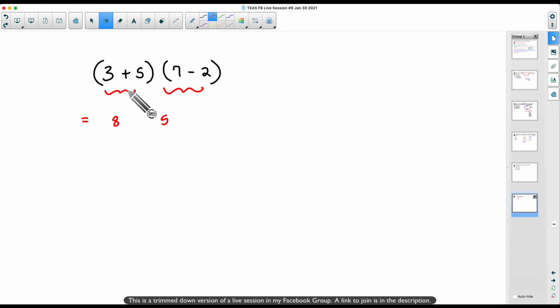I'm hoping you would do parentheses 8, parentheses 5, right? 3 plus 5 is 8, 7 minus 2 is 5. And since we do not see an operator, I don't see an addition, a subtraction, a division, it automatically means multiply. So 8 times 5 gives me 40.